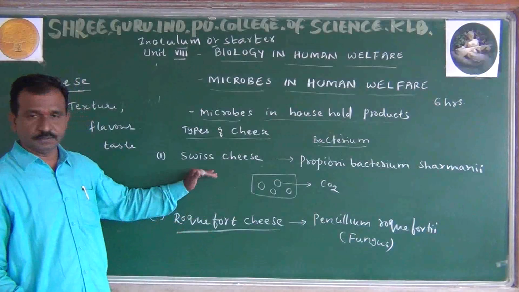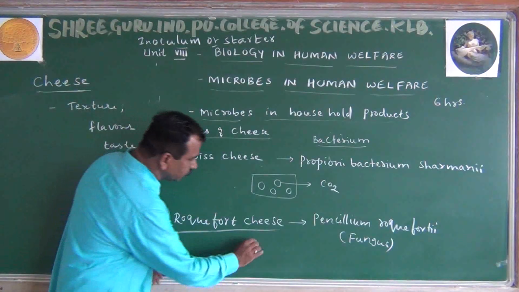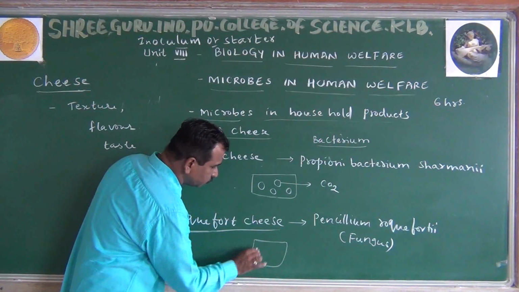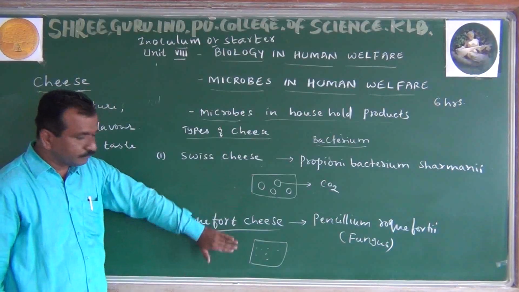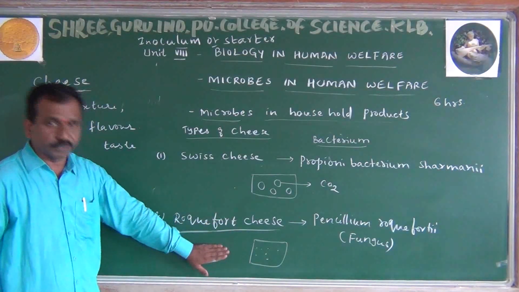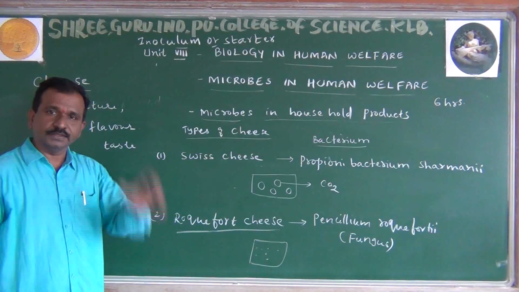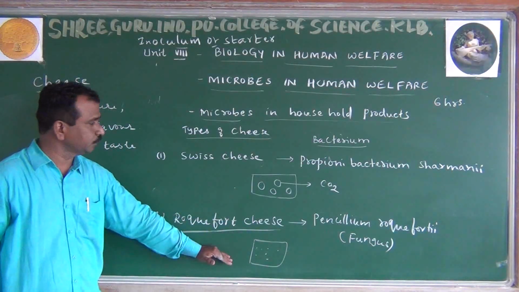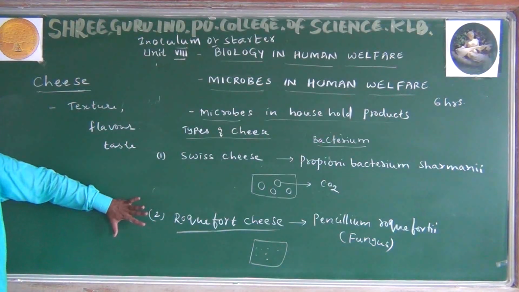Two kinds of cheeses are there. Here the holes are small, but the texture is different, the flavor is different, the taste is different. The making of cheese is one kind of process, but here we observe two kinds of cheeses.